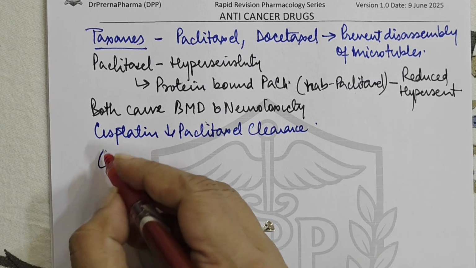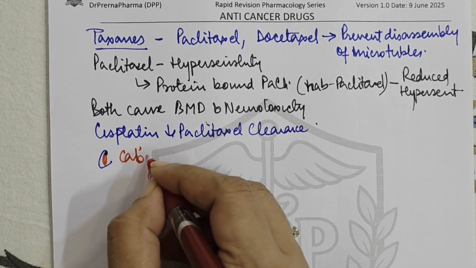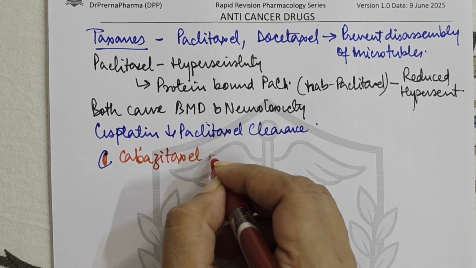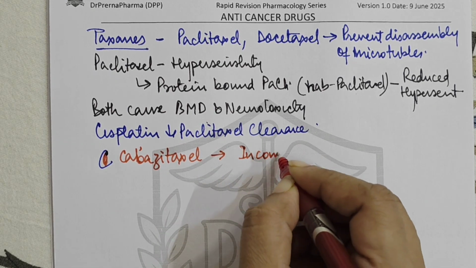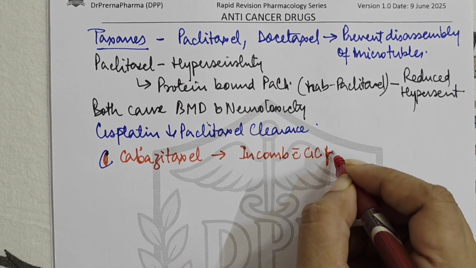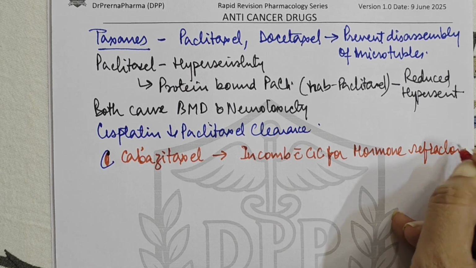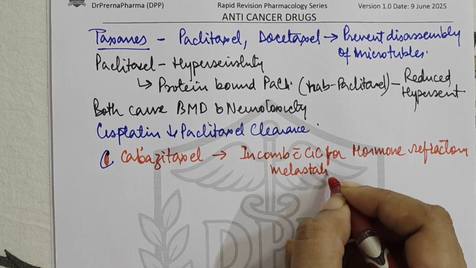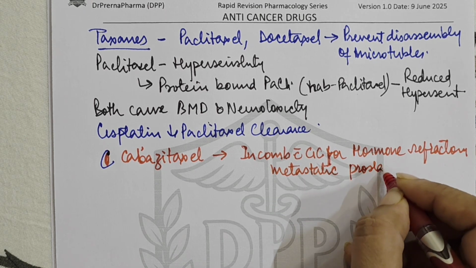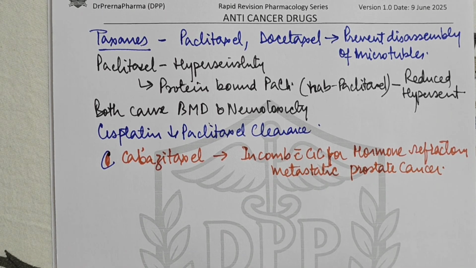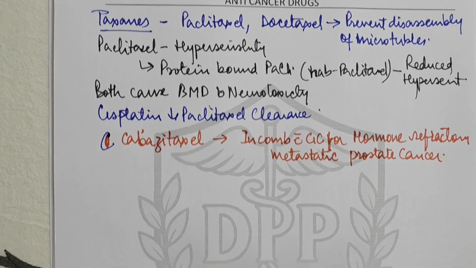Then there's a new drug in this category that is called as cabazitaxel. This is used in combination with glucocorticoids for hormone refractory metastatic prostate cancer. Okay, so these are the main drugs which basically are called as mitotic inhibitors.